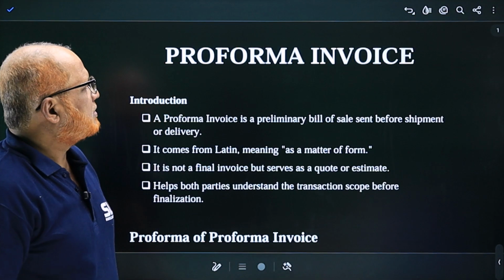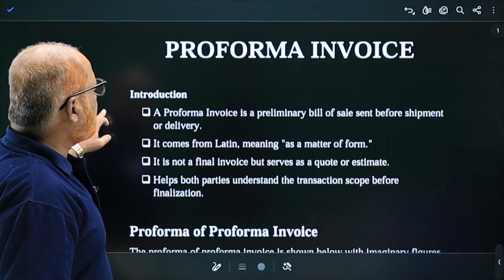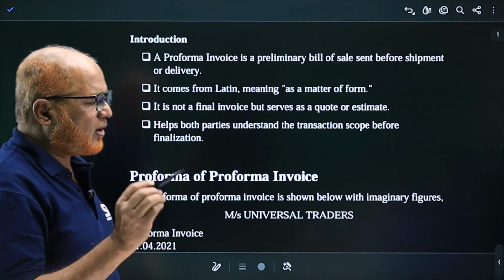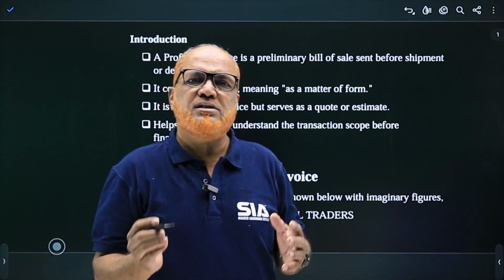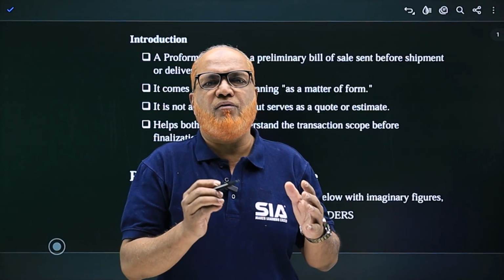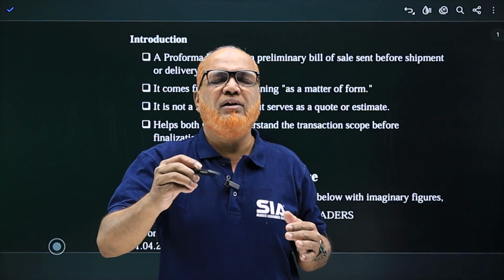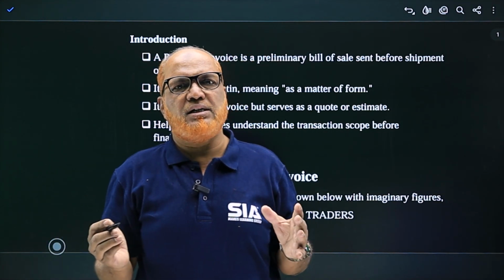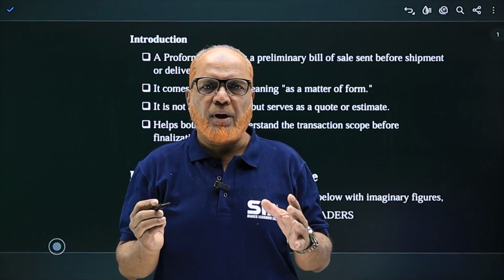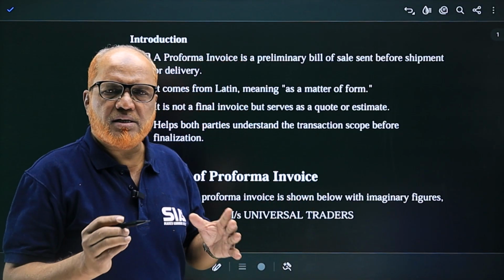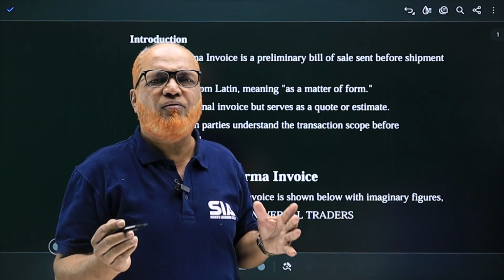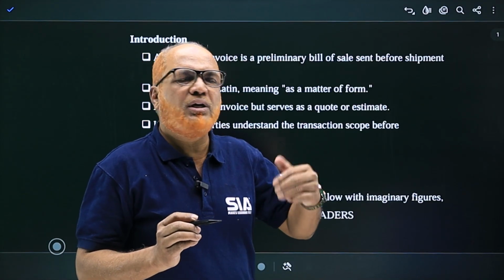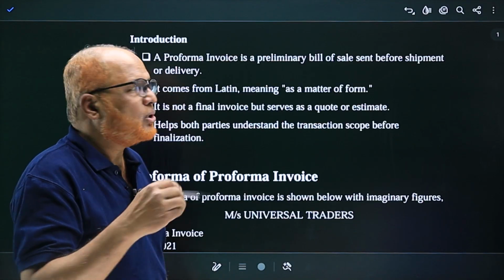Proforma Invoice. A proforma is a preliminary bill of sale sent before shipment or delivery. It's a common term which is used whenever there is a sale of goods. The seller will give a Proforma Invoice to the buyer so that the buyer can see the details of the transaction: what is the price, what is the quantity, what are the expenses. But this is only a proforma, meaning a preliminary bill. It's not the final bill, just to give information about the goods to the buyer.